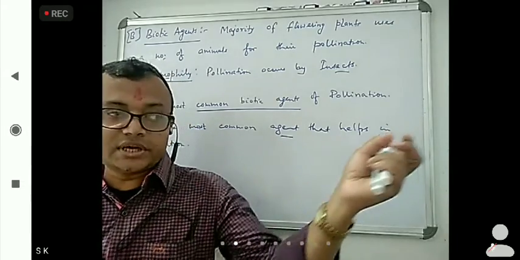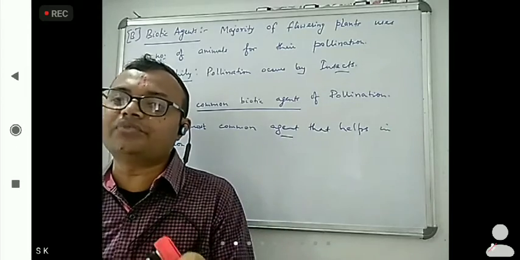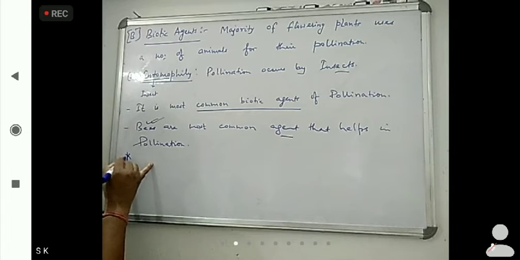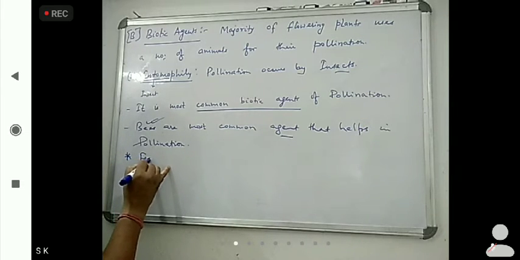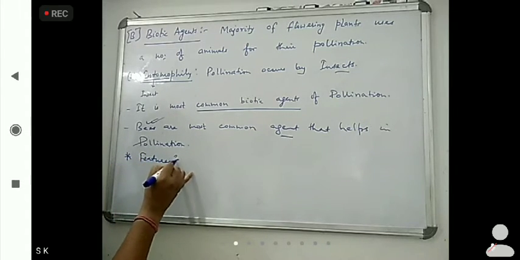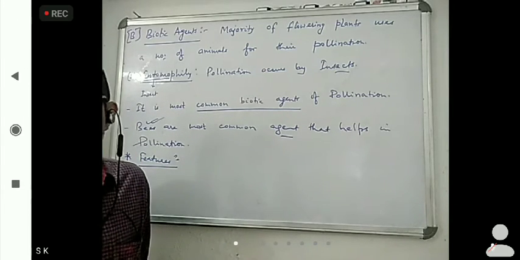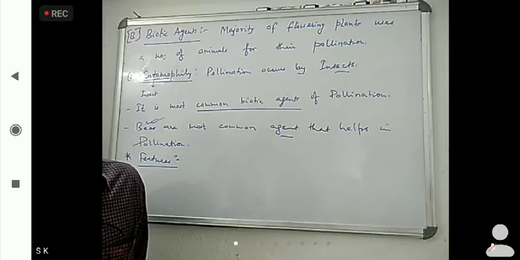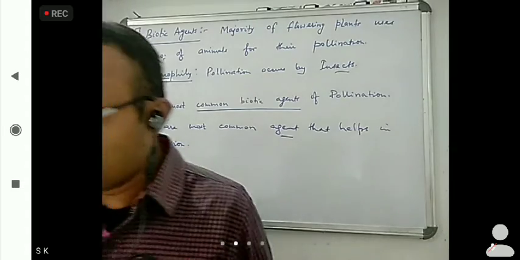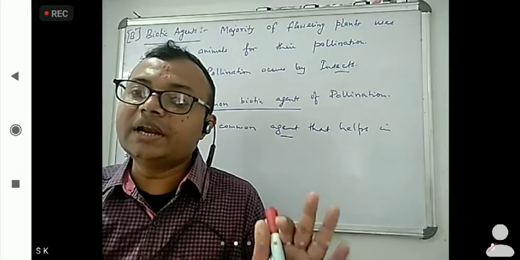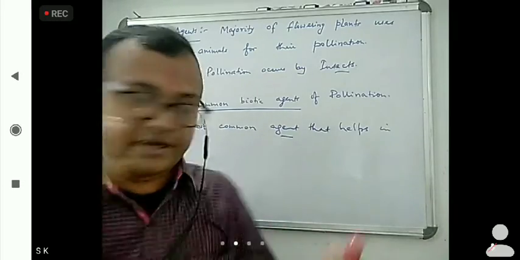Colorful petals, so that they attract animals towards that flower. So what will be the features? What will be the characters that an entomophilous flower should contain? First is a flower producing nectar and fragrance.